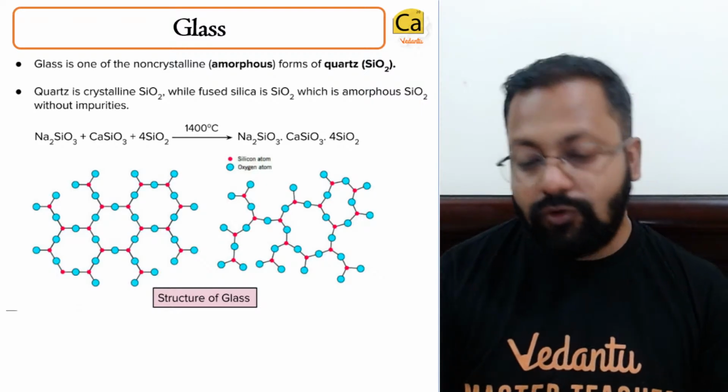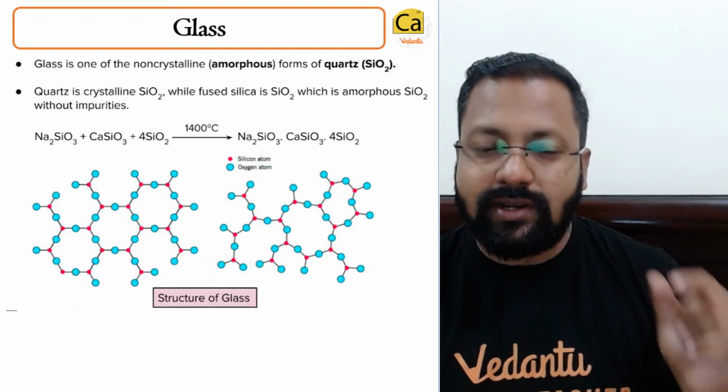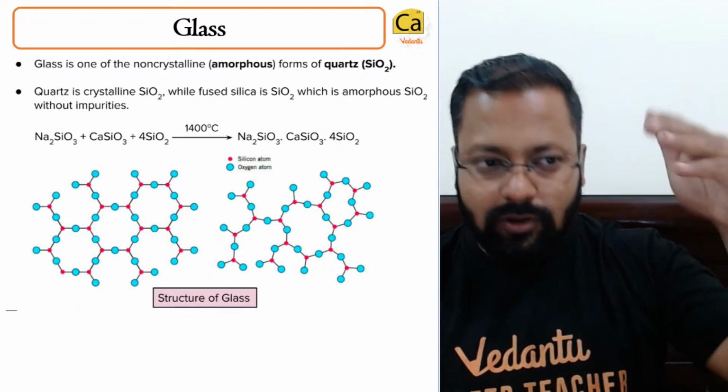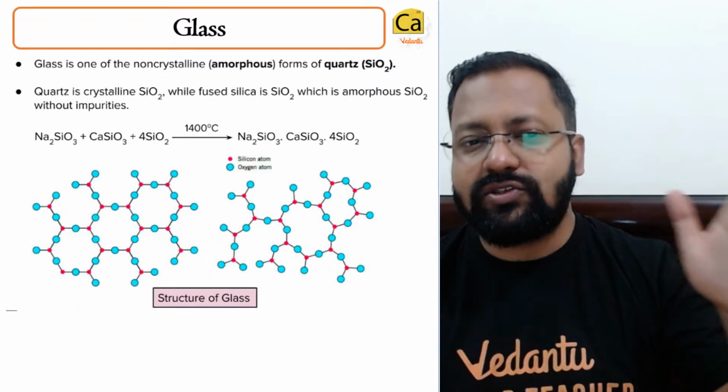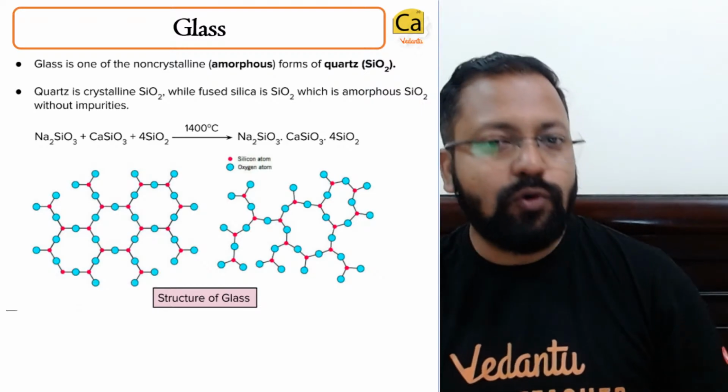In fact, if you look at glass in very old buildings, the bottom part is thicker and the top part is thinner because it flows very slowly. And anything that is in the form of a fluid will be amorphous.